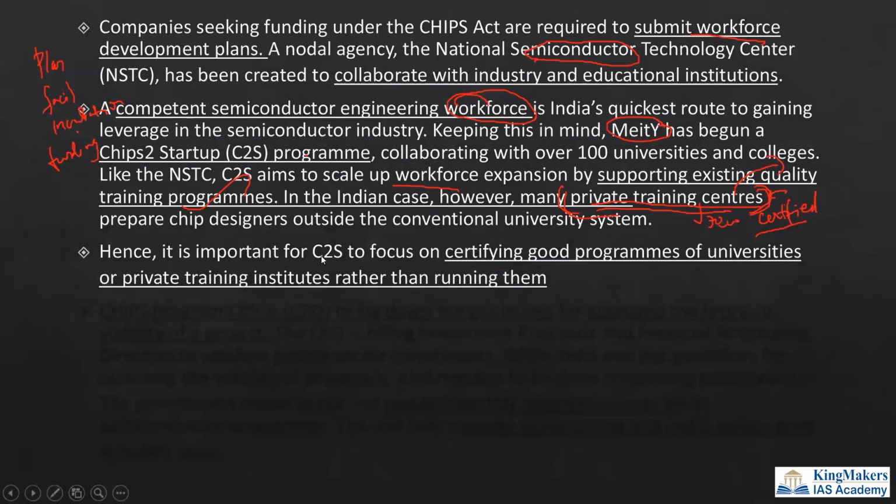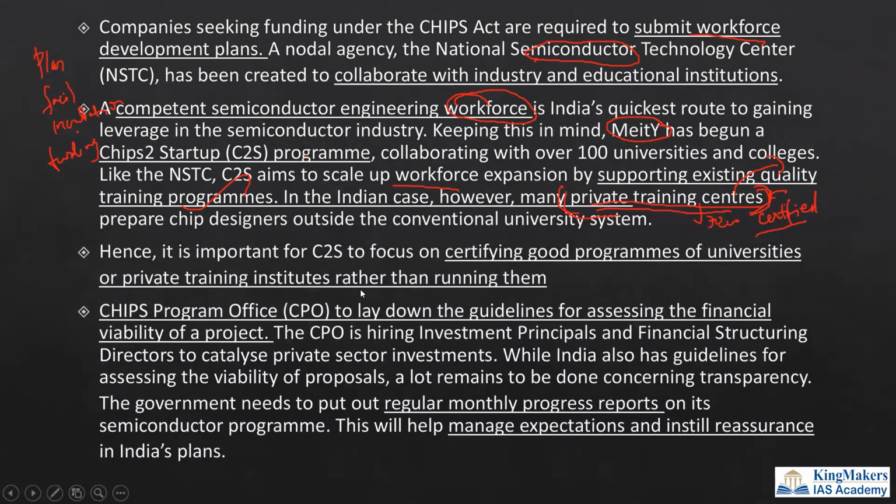And hence, it is important that CHIPS start a program to focus on certifying the good programs of universities or private training institutes. And the CHIPS program office, that is CPO of the US. US-ல the CPO-ன்னு ஒரு ஆஃபீஸ் இருக்கு. அந்த ஆஃபீஸ் மூலமா என்ன பண்றாங்கன்னா, they are providing access to the financial viability of the project.